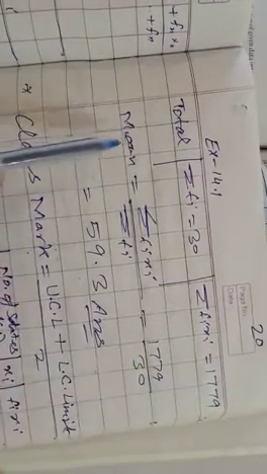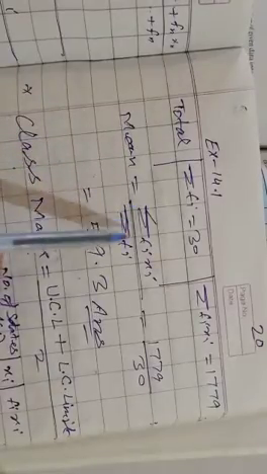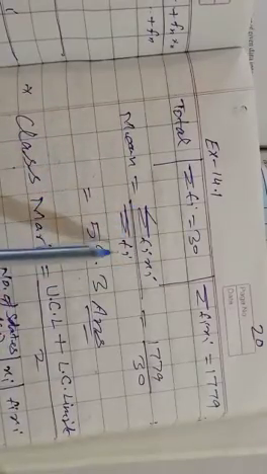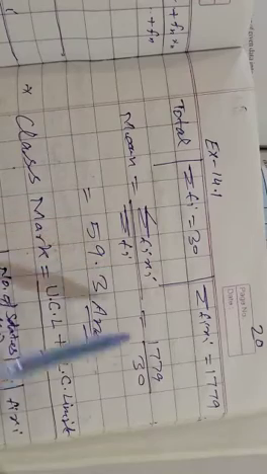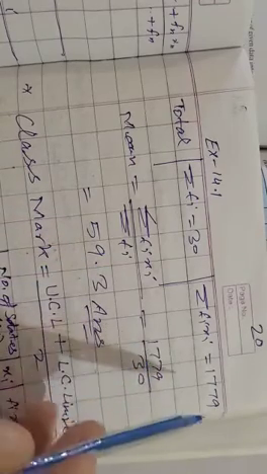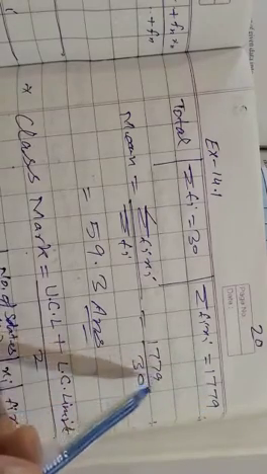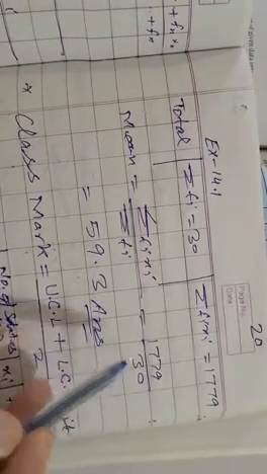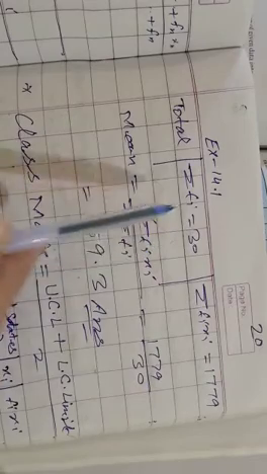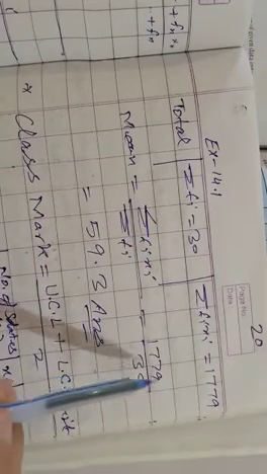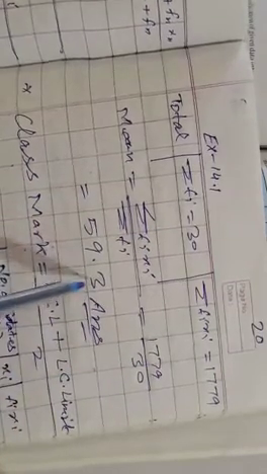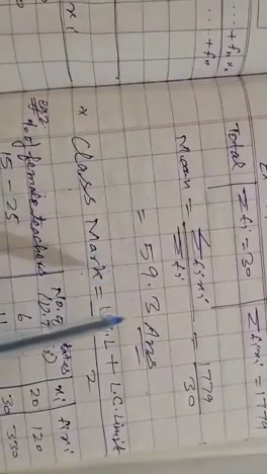1779. Now the formula of mean is equal to summation fi xi upon summation fi. The value of summation fi xi is 1779, and the value of summation fi is 30. Now their calculation gives 59.3. Hence the mean is 59.3.